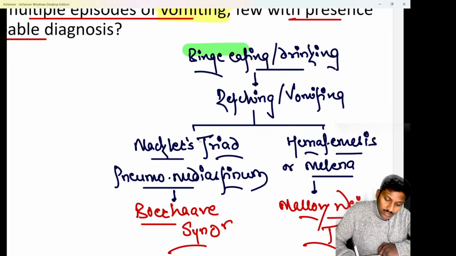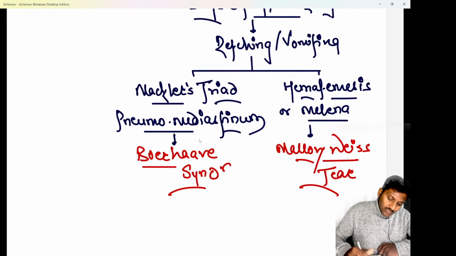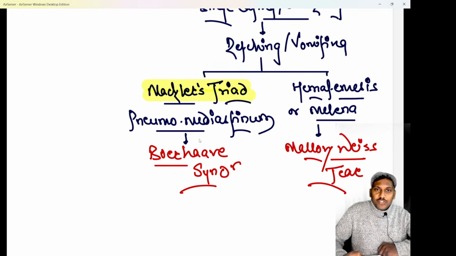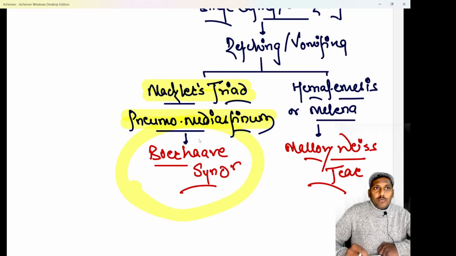Now please remember, if there is a binge eating or binge drinking episode after which the patient has retching or vomiting, followed by features like chest pain, vomiting and subcutaneous emphysema, along with signs of pneumomediastinum, that is the Hamman's crunch sign or the continuous diaphragm sign, Hamman's crunch sign on auscultation and continuous diaphragm sign on chest x-ray, then we know the diagnosis is Boerhaave syndrome, which is a spontaneous esophageal perforation.